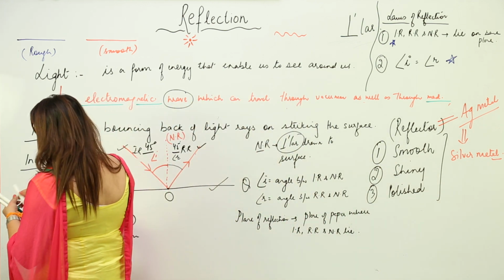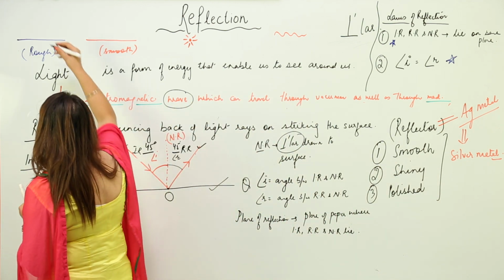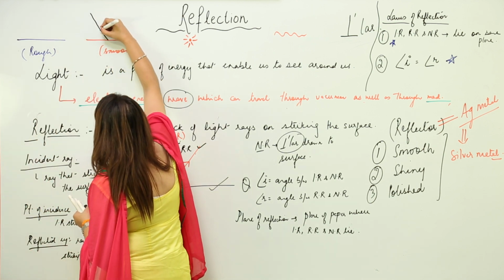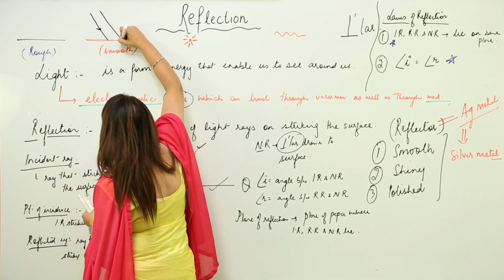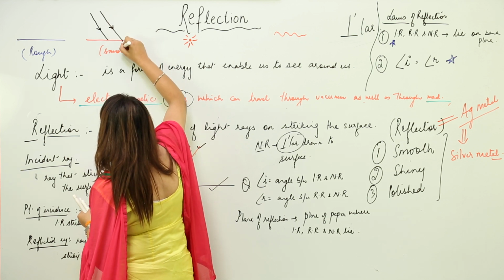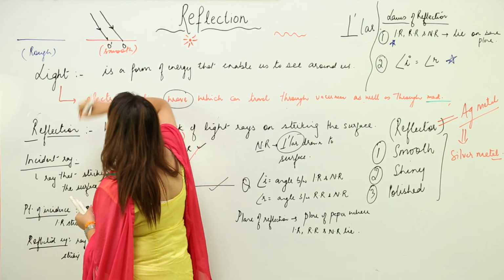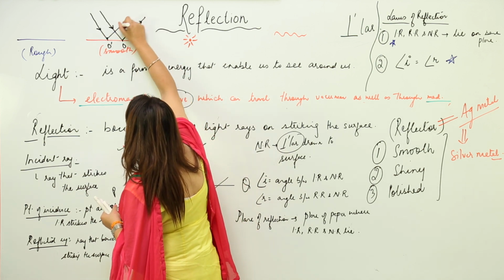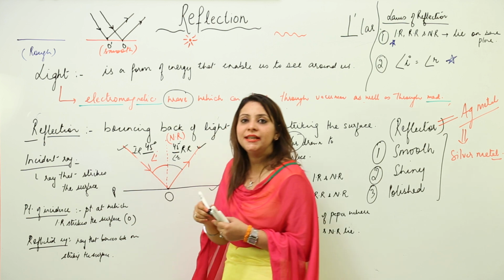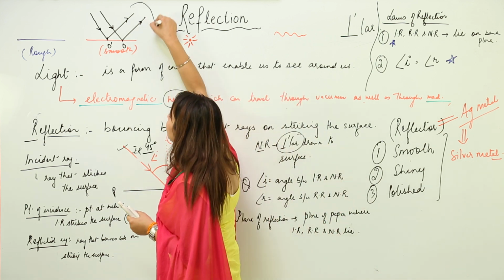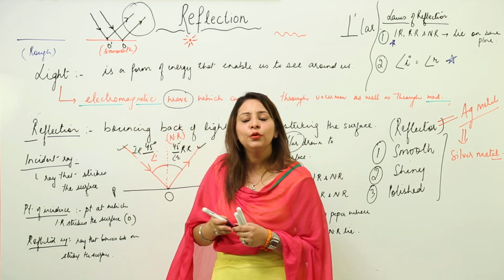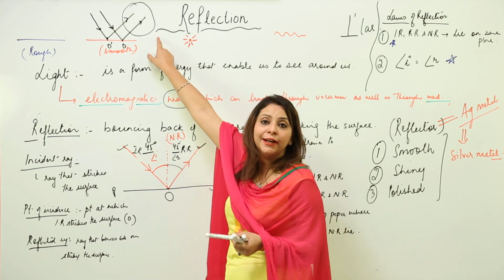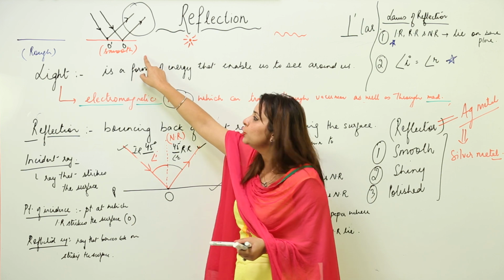So we'll see what kind of reflection we observe in both. First, the smooth one. These are my incident rays. These are the points of incidence, right? Whenever they get reflected back, there is a regular kind of reflection like this. As you can see, the reflected rays here are parallel to each other. They are moving in the same direction and they are parallel to each other. So this kind of reflection we observe from a smooth surface.